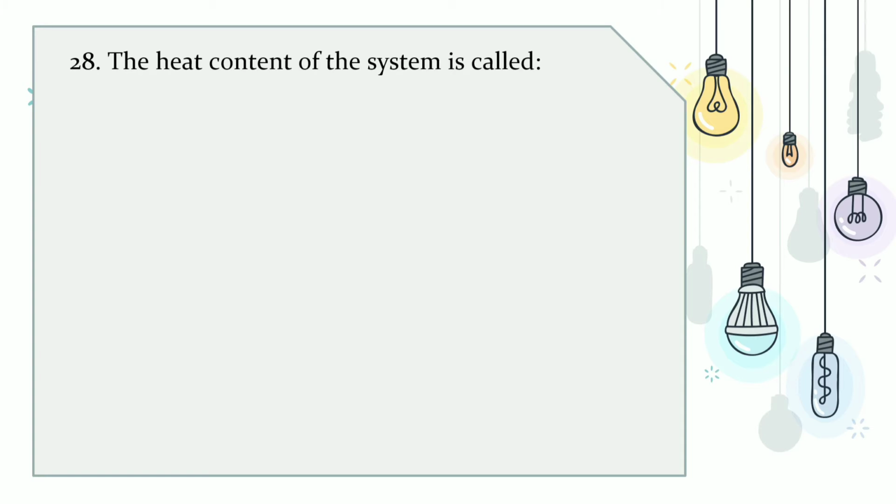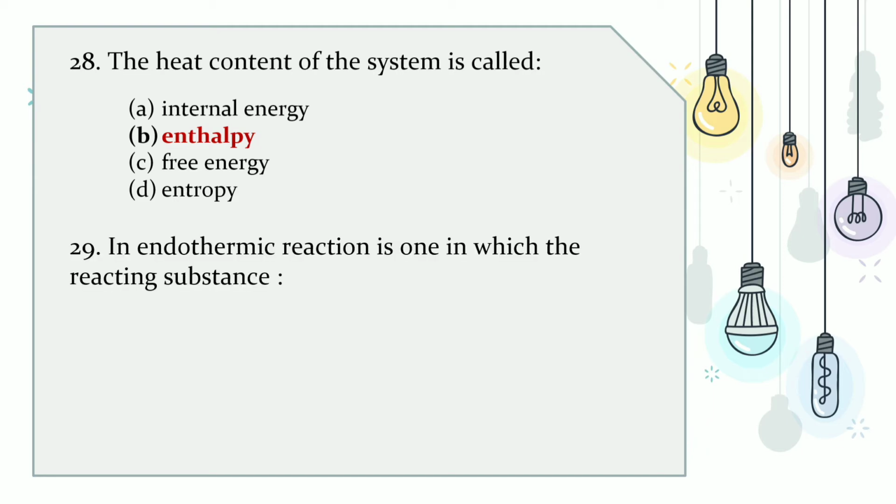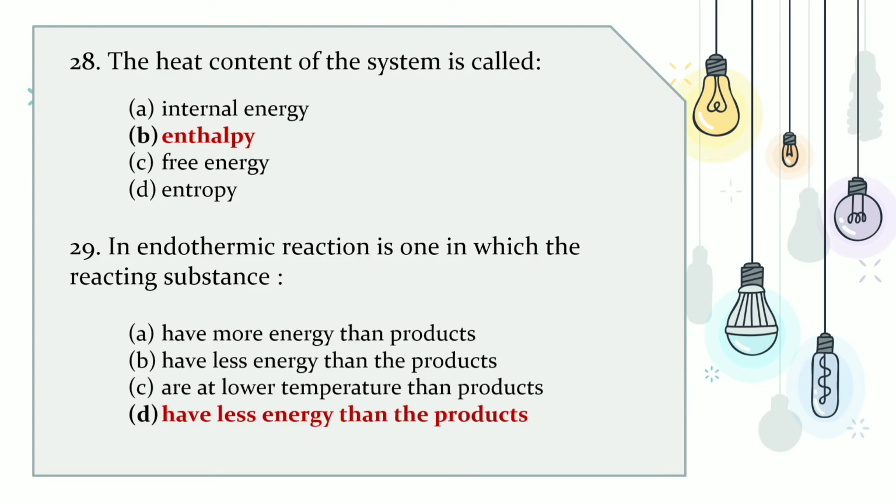28. The heat content of the system is called, the options are A. Internal energy, B. Enthalpy, C. Free energy and D. Entropy. The correct answer is B. Enthalpy.